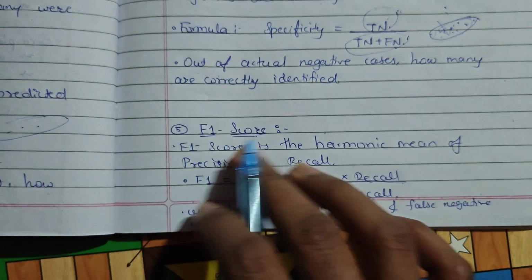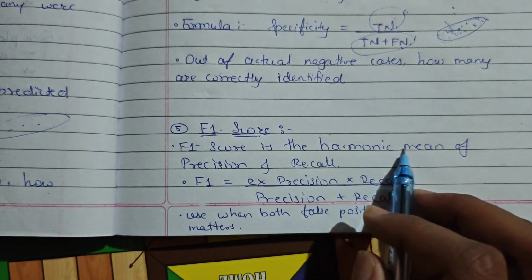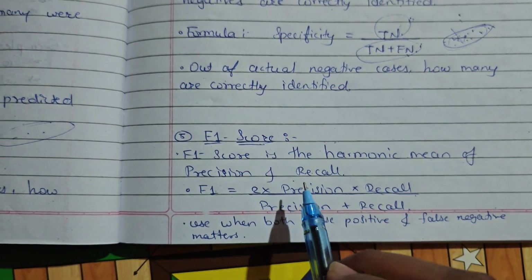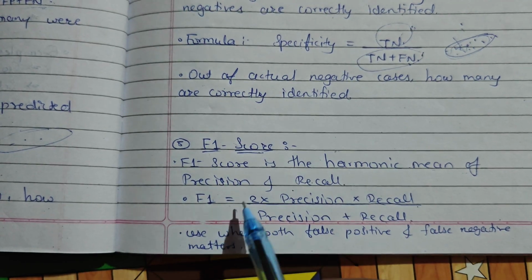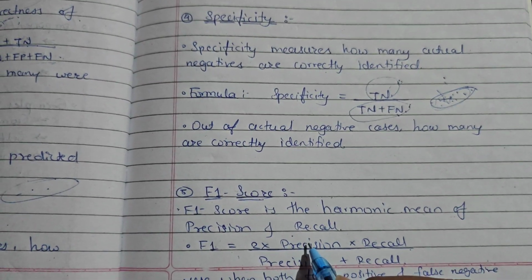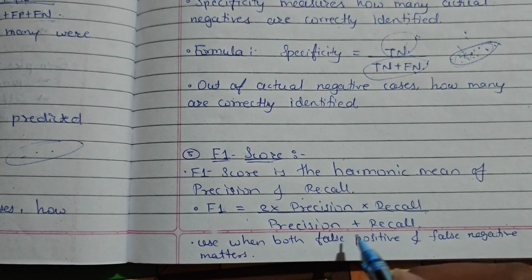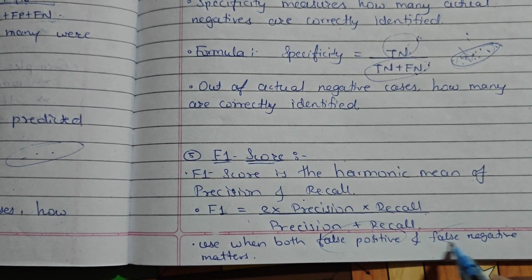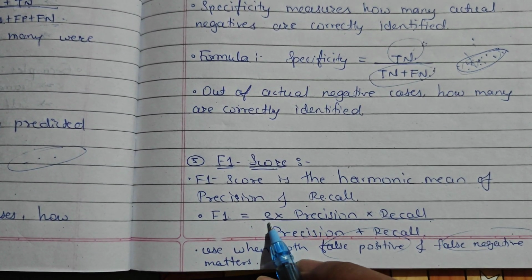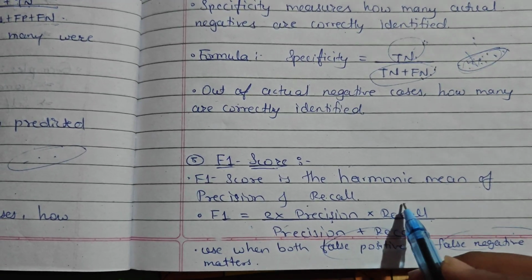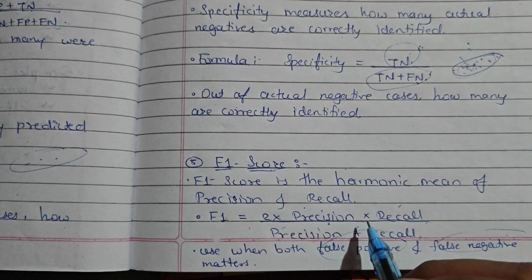The next one is the F1 score. The F1 score is the harmonic mean of precision and recall. It is used when both false positives and false negatives matter. The formula for this is 2 times precision times recall divided by precision plus recall.